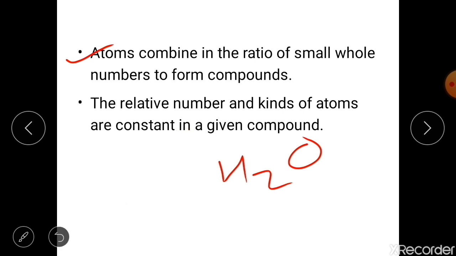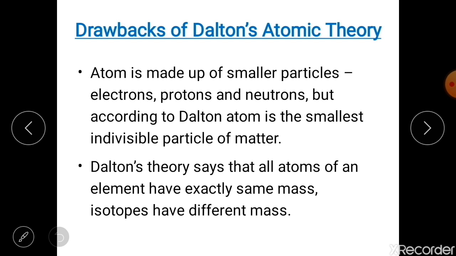But obviously these postulates are not all correct. There are a few drawbacks. Let us know more about that. Now we will discuss the drawbacks of Dalton's theory. Those postulates which were given by Dalton and were not correct, this heading will explore them.